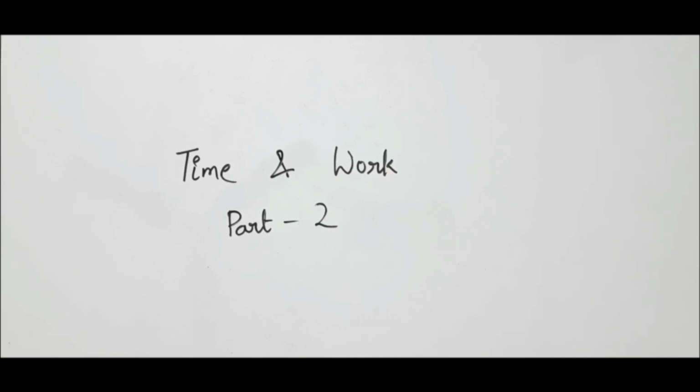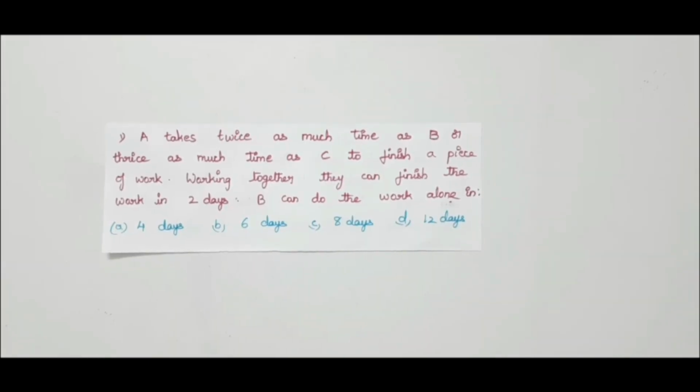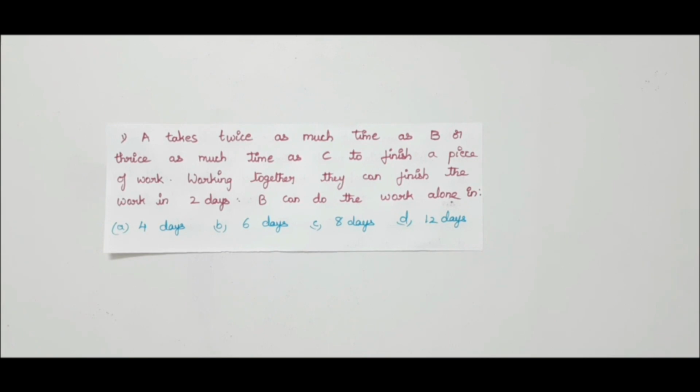Now let us start solving the problems. First problem: A takes twice as much time as B or thrice as much time as C to finish a piece of work. Working together, they can finish the work in 2 days. B can do the work alone in: option A is 4 days, option B 6 days, option C 8 days, option D 12 days.